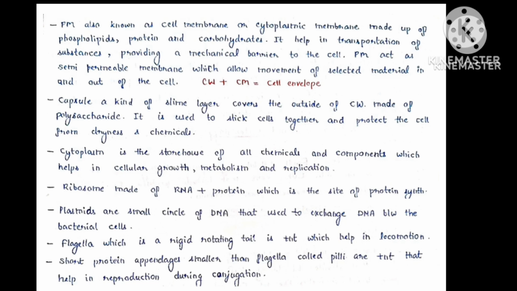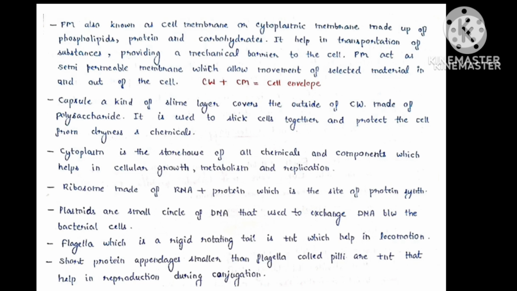Outside the cell wall, a slime layer called capsule is present, which is made up of polysaccharide. It is used to stick the cells together and protect the cell from dryness and chemicals. Cytoplasm is the storehouse of all chemicals and components, which helps in cellular growth, metabolism, and replication. Ribosomes are made up of RNA and protein, and are the site of protein synthesis. Plasmids are extrachromosomal circular DNA material that is used to exchange DNA between bacterial cells.